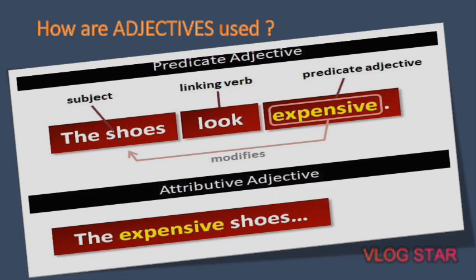And what are attributive adjectives? We can see the same adjective here in the second sentence, that is, buy the expensive shoes. Here the adjective has been placed before the noun, and it serves the function of an attribute. The expensive, that particular adjective, sounds like an attribute to the noun shoes. So when the adjective is used immediately before the noun or the pronoun, it qualifies it, and these kinds of adjectives can be called attributive adjectives. So in these two different ways, predicatively and attributively, we can use the same adjectives.